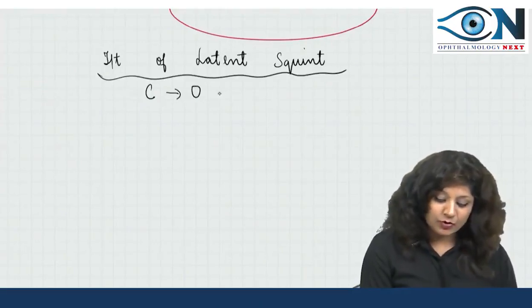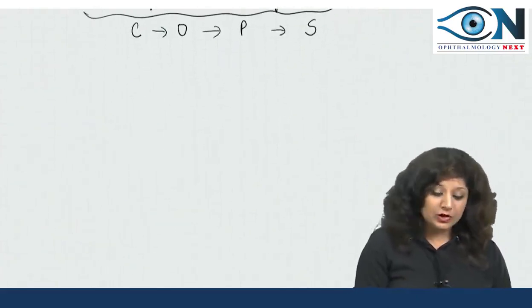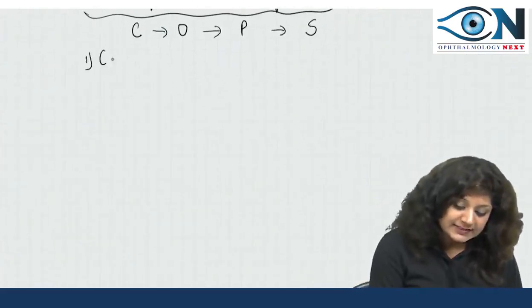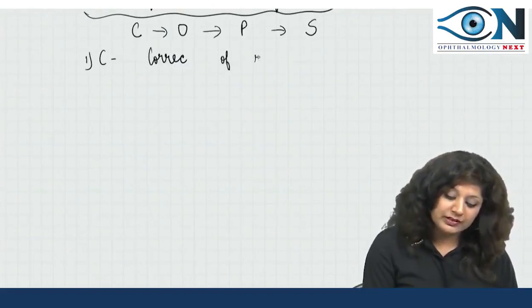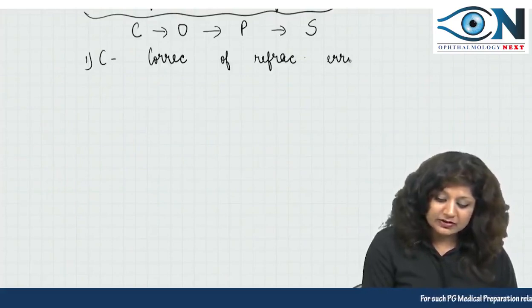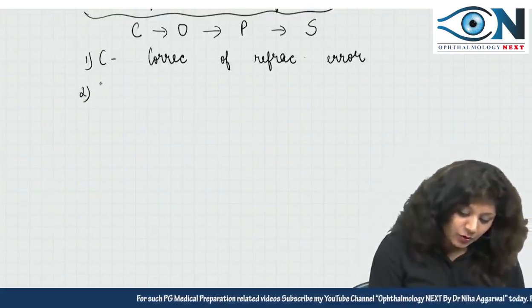First C, then O, then P, and then S. First do C, that is the correction of refractive error.